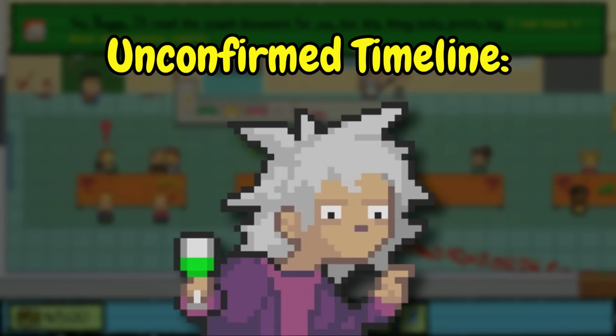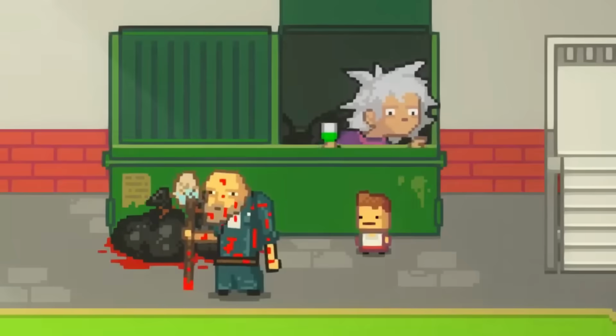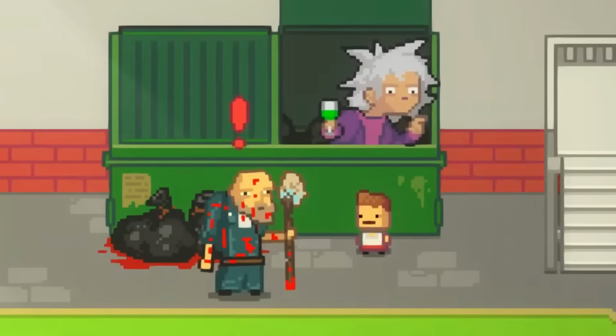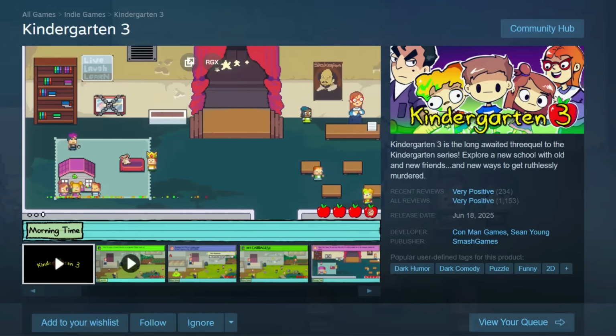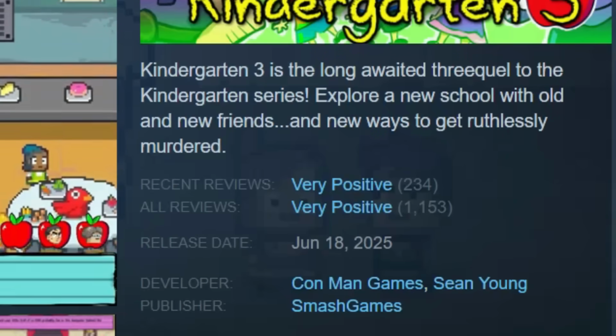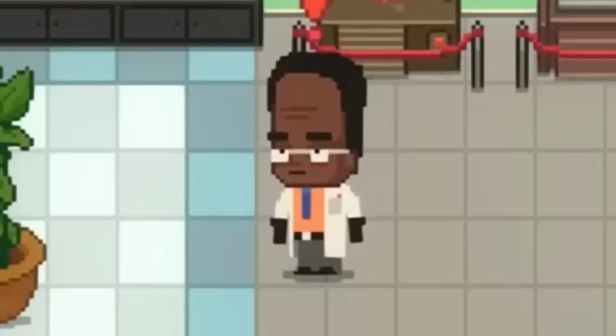And the dumpster woman does appear, but the only thing we have to go off of is that they have to be from a timeline where we needed her and talked to her before. Though this can happen pretty much in any playthrough where we're not in study hall, so. As for Kindergarten 3, although we don't have a Kindergarten 4 to compare it to, we do still have a few things we know.